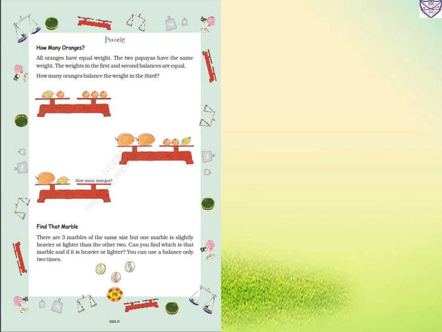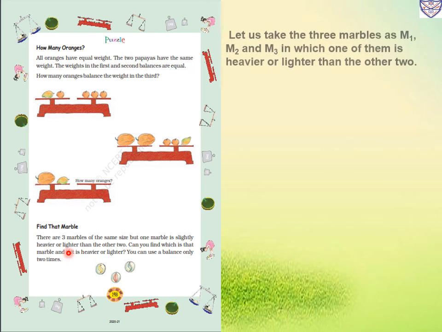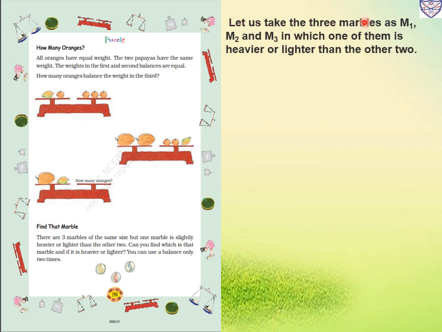So, find that marble. There are 3 marbles of the same size, but one marble is slightly heavier or lighter than the other two. Can you find which is that marble, and if it is heavier or lighter? You can use the balance only 2 times. So we have to find out which marble is heavier or lighter. So let us name the 3 marbles M1, M2 and M3, in which one of them is heavier or lighter than the other two.